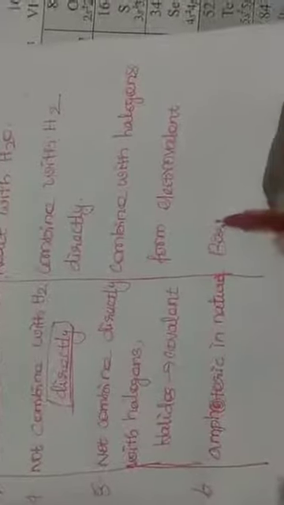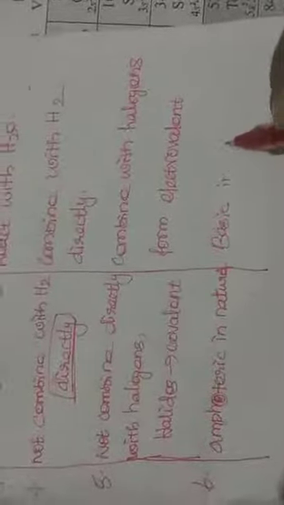But these other metals are basic in nature. So why do we call them alkaline earth metals? Because they are basic or alkaline in nature. Their oxides and hydroxides are generally basic in nature.